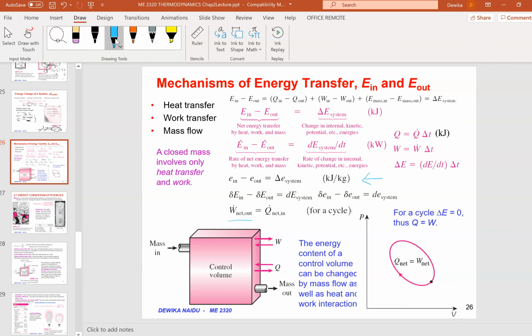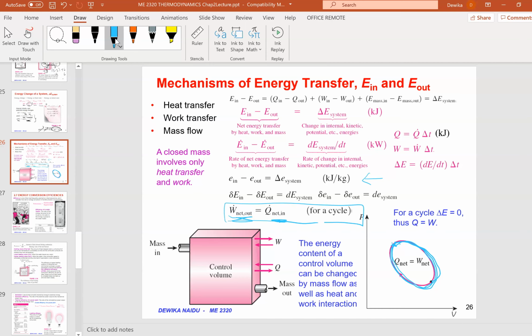Whereas for the case of a cycle, what is a cycle? A cycle means you start from Sunway, you go to your house and come back to Sunway. Or you start from your home, you go to Sunway and then you come back. It's a cycle. You complete from state 1, you go to state 2, from state 2 you come back to state 1. This is a cycle where work net out is equivalent to Q net in. That's for a cycle.